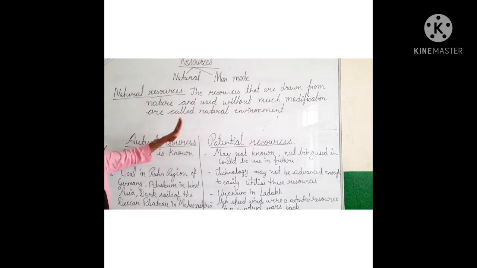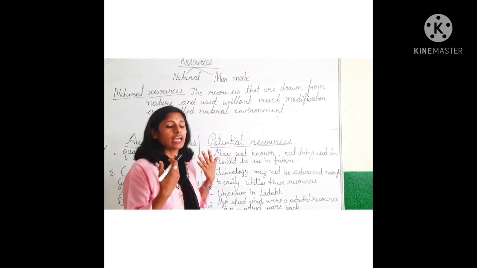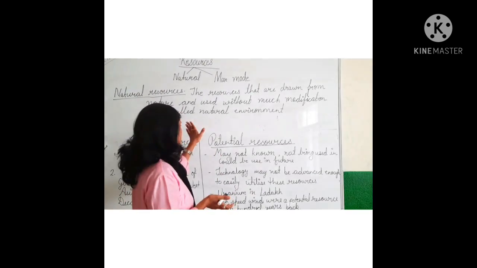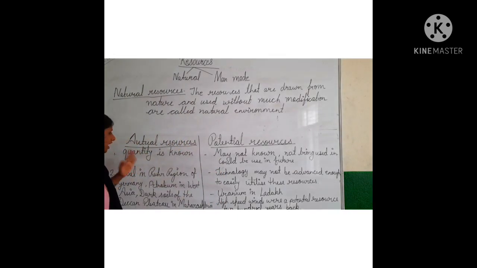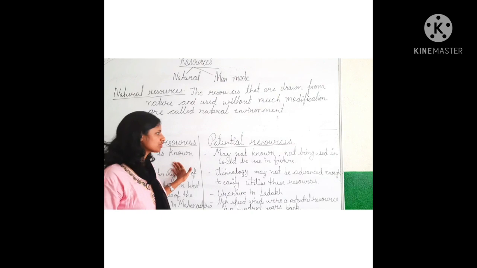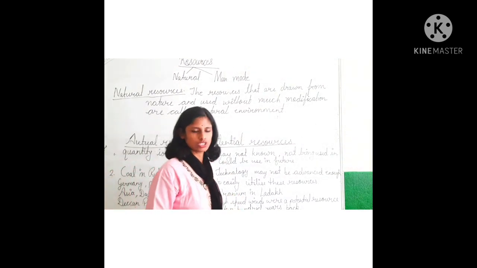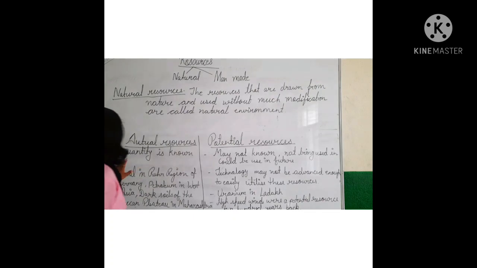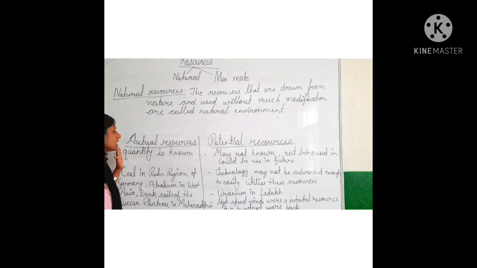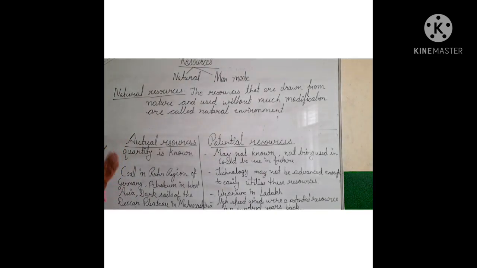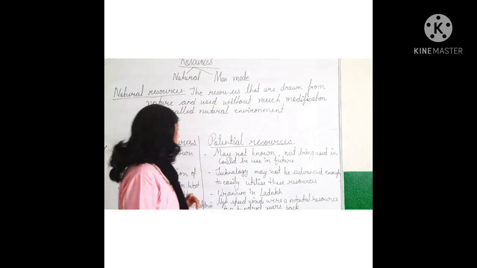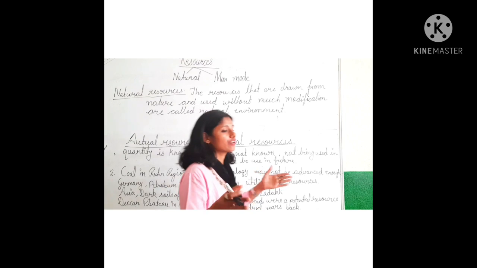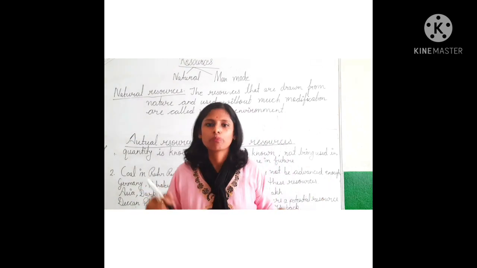Natural resources can further be classified on the basis of their use and development. It is divided into two parts: actual resources and potential resources. First of all, we will talk about actual resources. Actual resources are the resources whose quantity is known, and we are using them in the present.